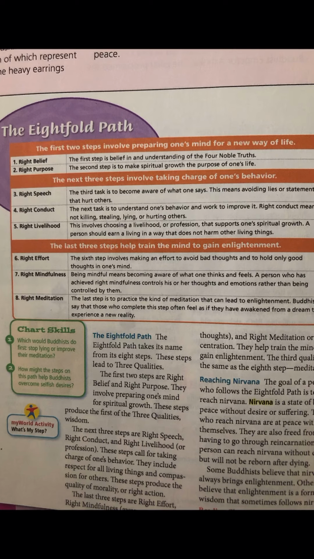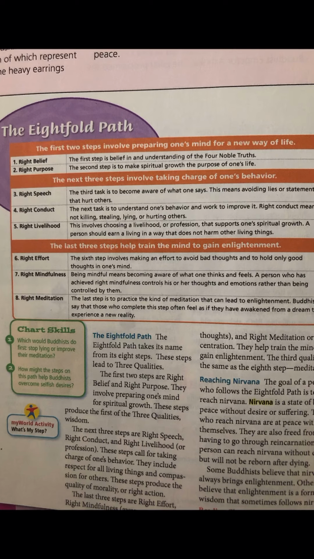So 3 is right speech. This is being aware of what you're saying, meaning don't lie, use kind words, be aware of how your words affect others. 4 is right conduct. Again, understanding your own behavior and working to improve it.